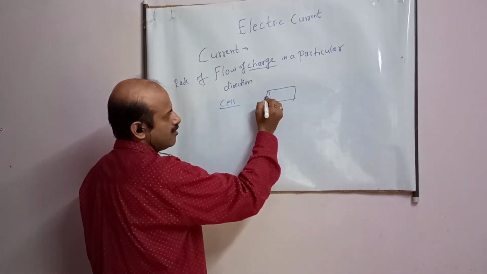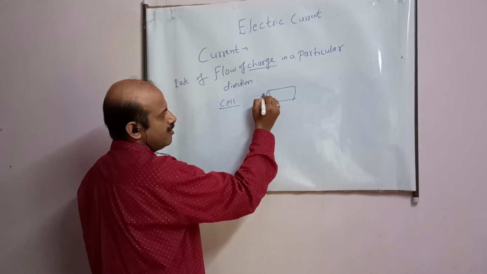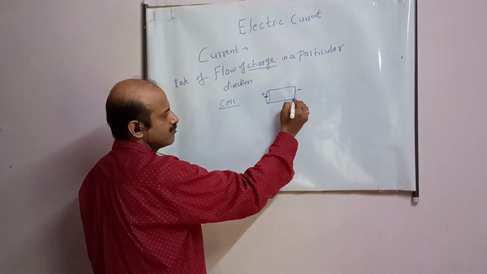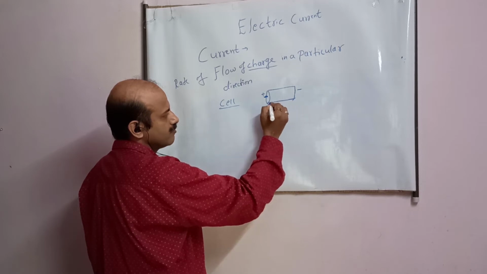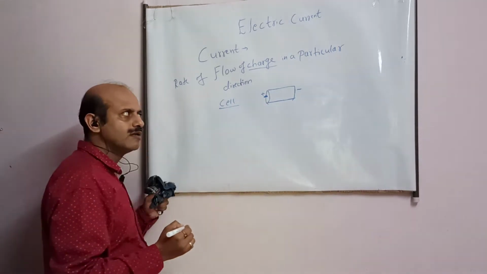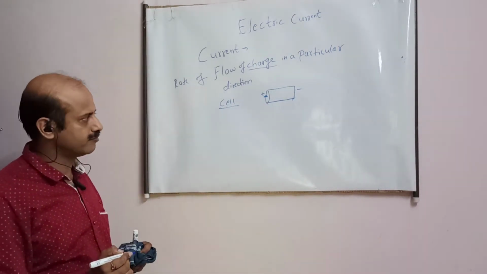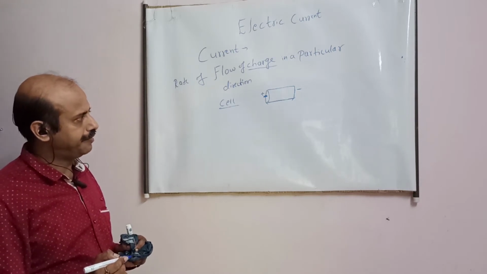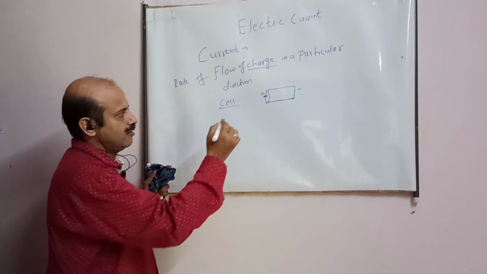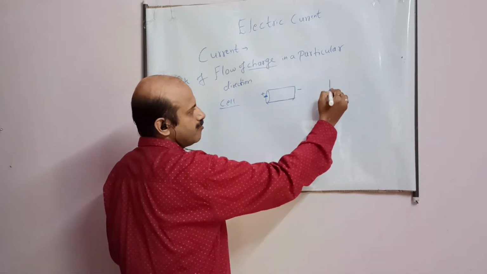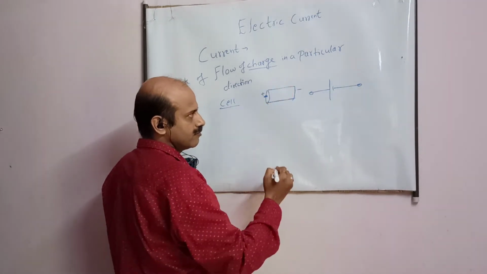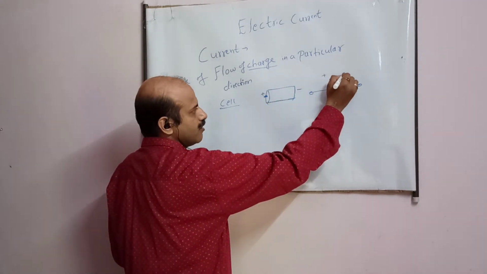Here one knob is there. Here positive is written, here negative is written. The symbol of this will be this. This is positive, this is negative.